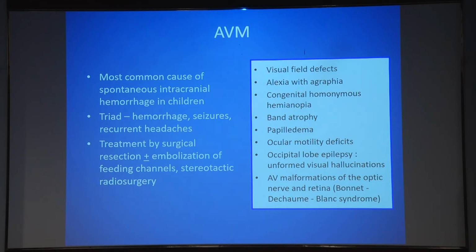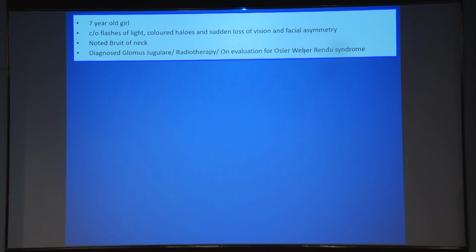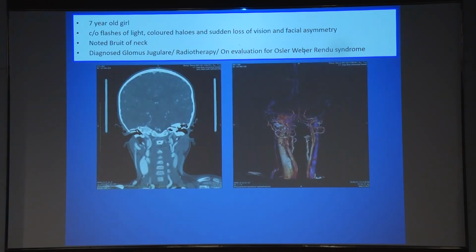So this was a 7-year-old child who presented complaining of flashes of light and colored halos, suggestive of seizures, with sudden loss of vision in one eye and facial asymmetry. The child had herself noticed a bruit of the neck. When the child was imaged, this was noted.